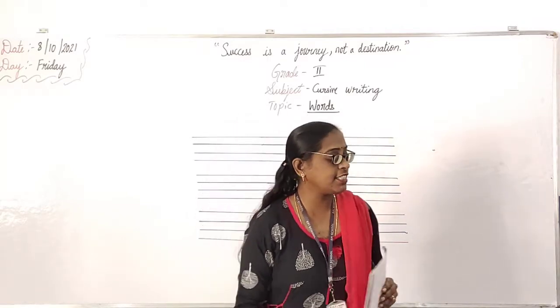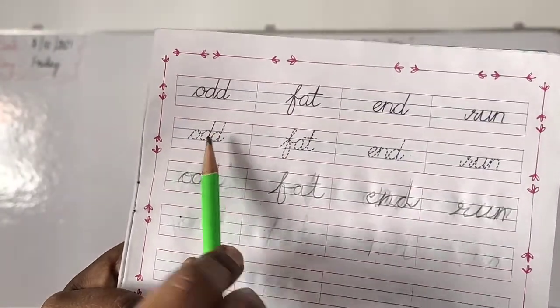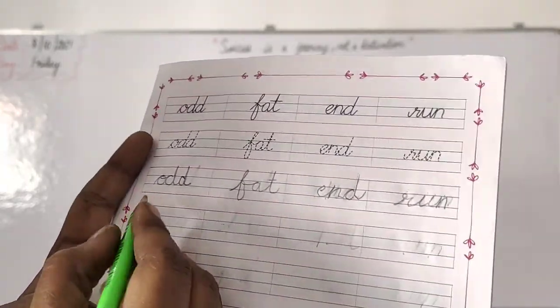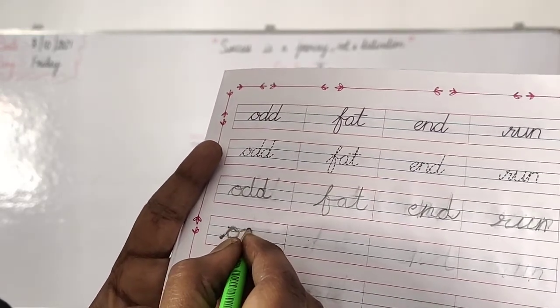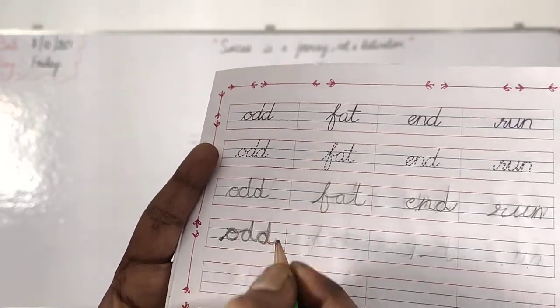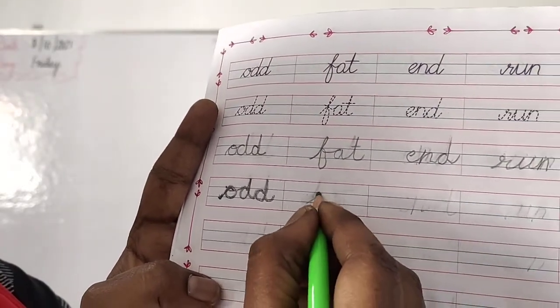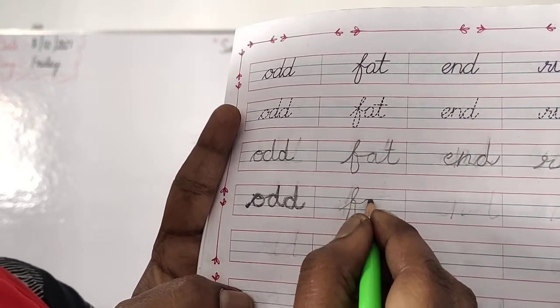See, listen carefully. Yes, this is what? Odd. Okay, first one is odd. O-D-D. How will you write O-D-D? Odd. O. See? Like this, then like this, then look at it carefully, children. Like this. Are you looking? Yes, then fat. Touch the red line, then come again to the down red line. Then like this. A.